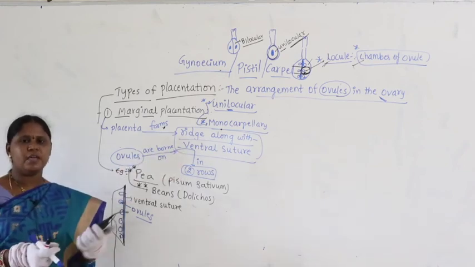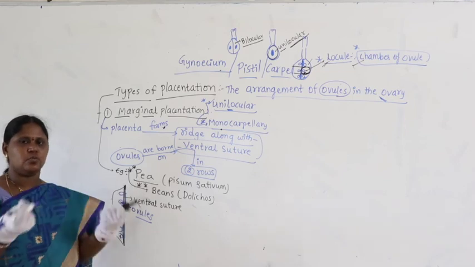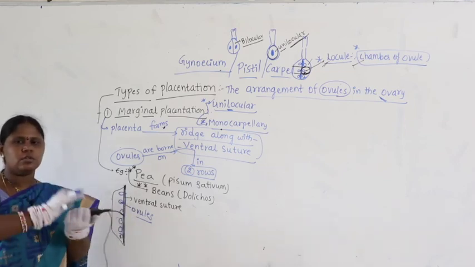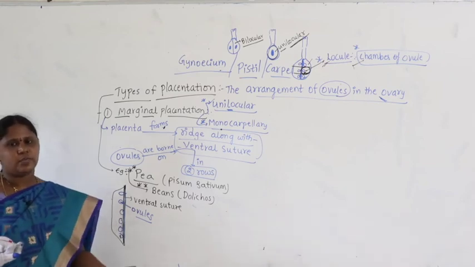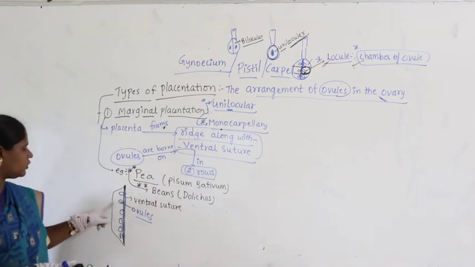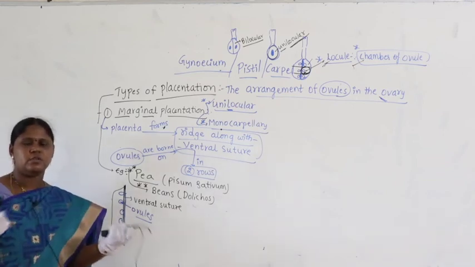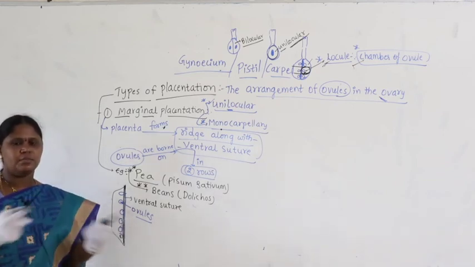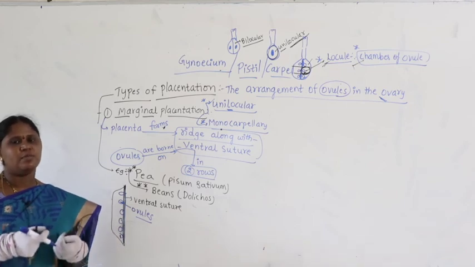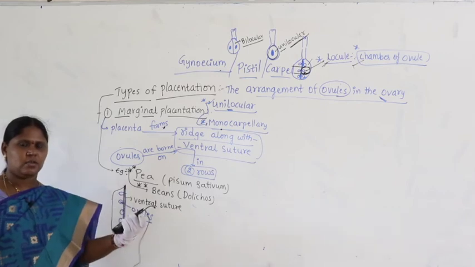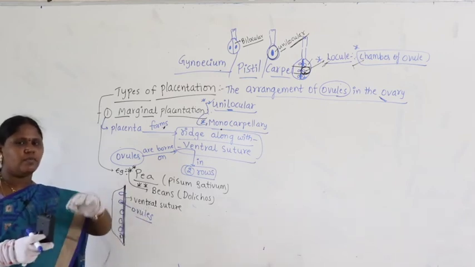You know, for example, beans, chikkudu. If you open the beans like this, you find 2 sutures, the dorsal suture and the ventral suture. Mostly the seeds are attached on the ventral suture. When mama is opening that beans for making the curry, if you see how it opens, all the seeds will be on one side.